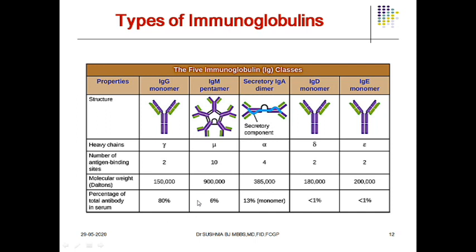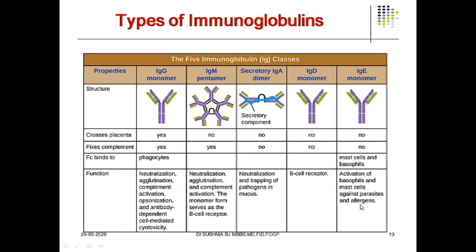When you represent the total antibody concentration in the serum, the maximum amount of immunoglobulin present will be the IgG variety, accounting for 80%, followed by IgA 13%, followed by IgM 6%, followed by IgD and IgE. Both of them are present at a concentration of less than 1%.